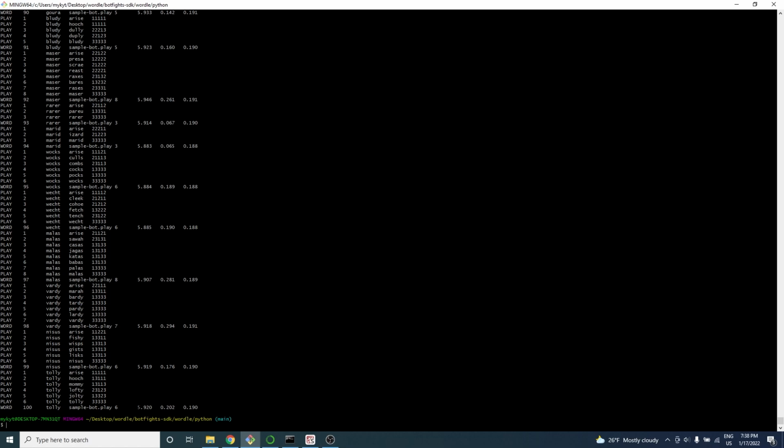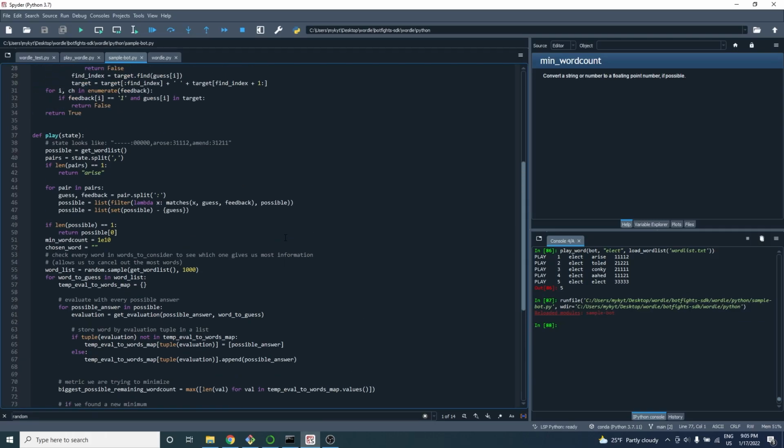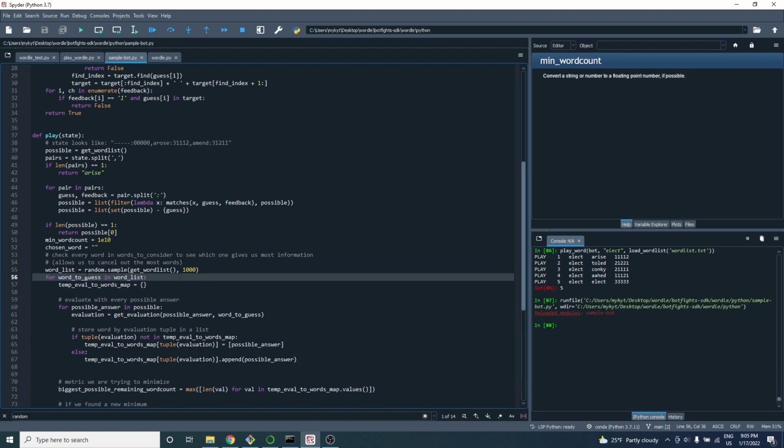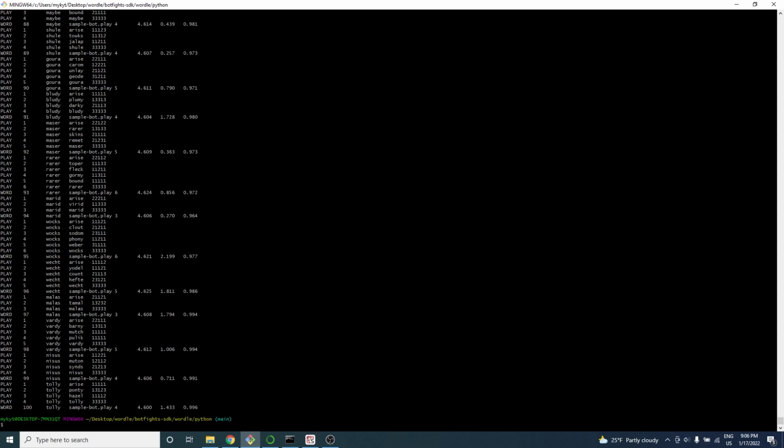It's not too bad, but it's worse than I expected because we were averaging just over 4 when we were running it before. Apparently I did have a bug in the matches function, and also I was using the narrowed down list to choose guesses from. The full list of 13,000, however, is too big for us to be able to search through, so we will choose 1,000 random words and then choose the best guess among those 1,000. This allows our program to still be accurate, but it also doesn't take too long to run. And with that fix, we average 4.6 guesses per word, which isn't too bad, and I'm ready to submit this